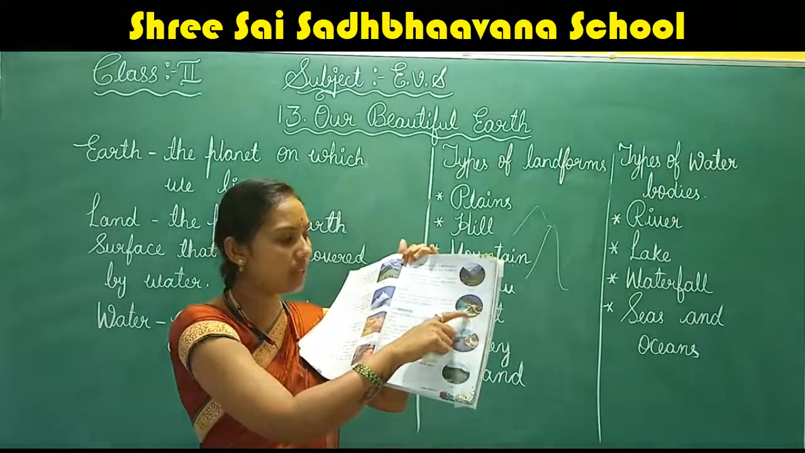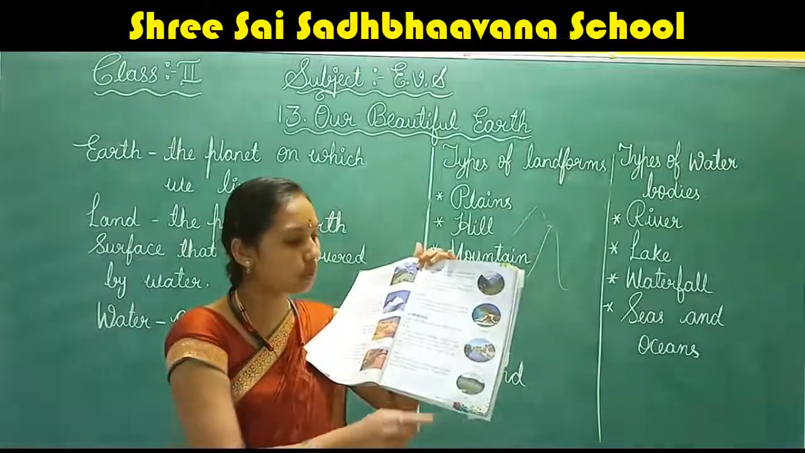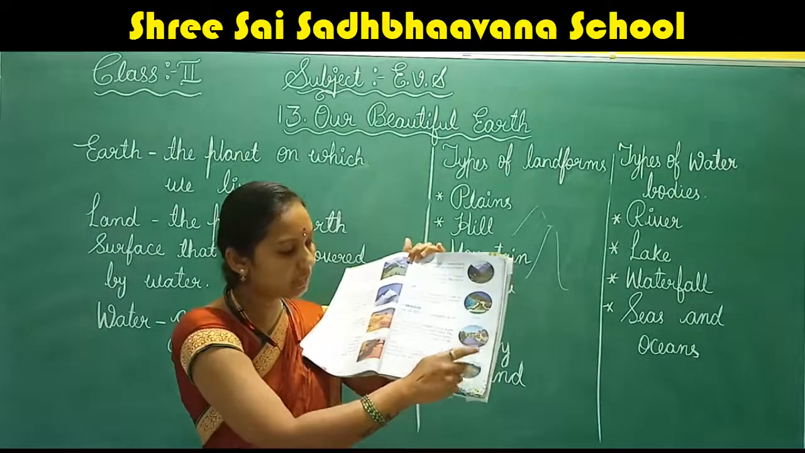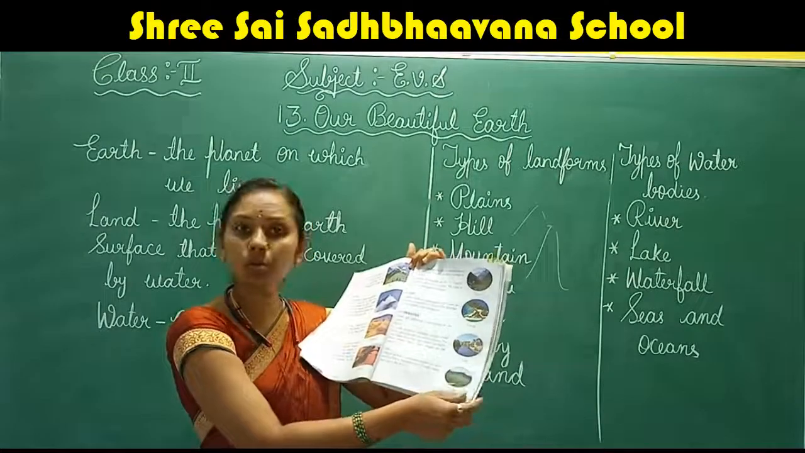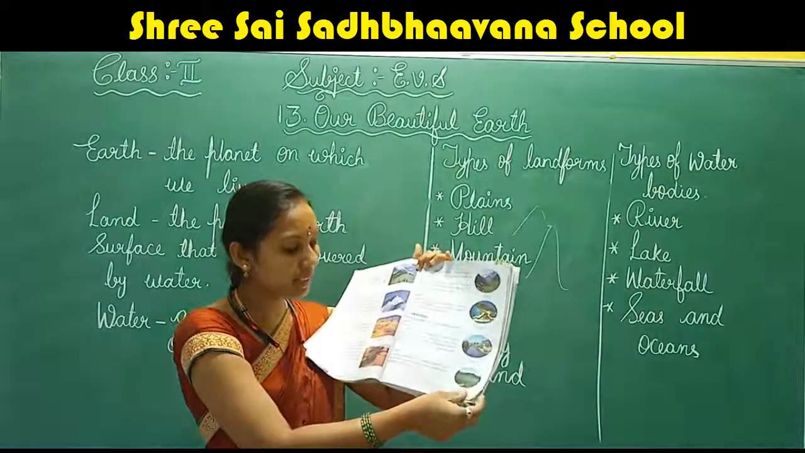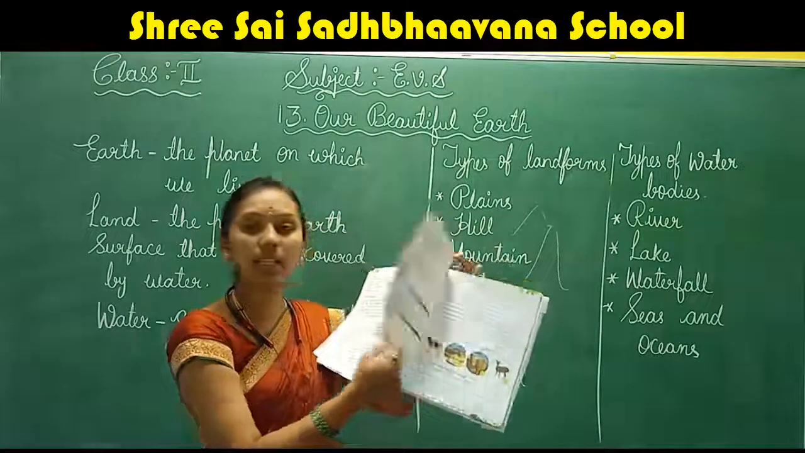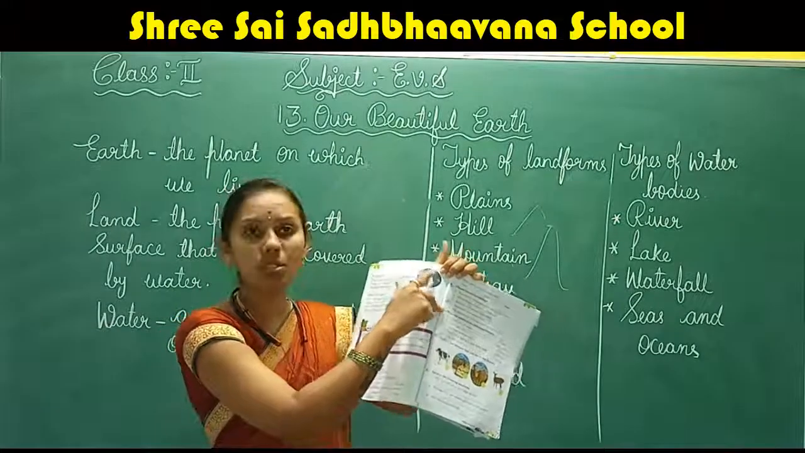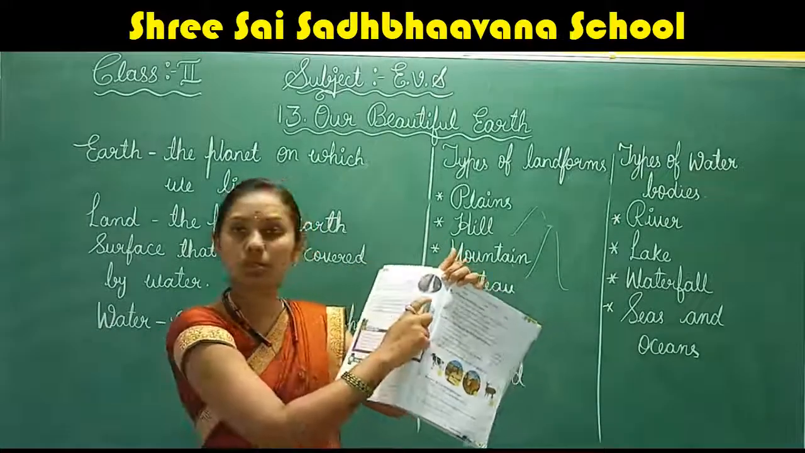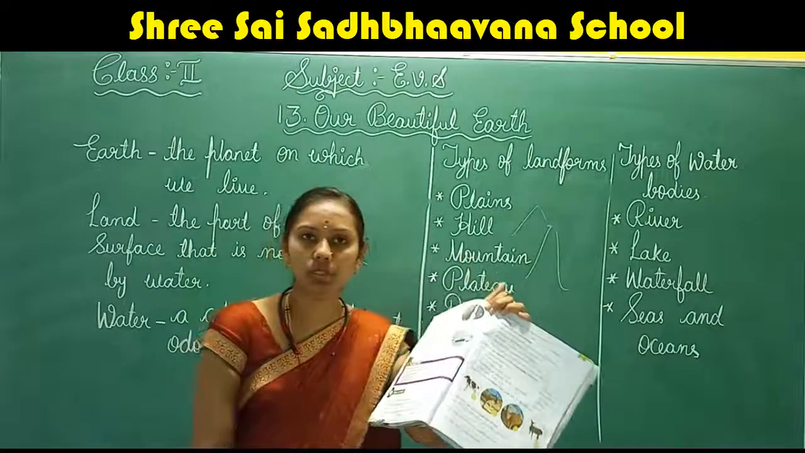Next, island, where the land is surrounded by water on all sides. Then river, it is a channel through which water flows continuously. Then the lake, the large area of water surrounded by land. Next, waterfall. When water falls from a great height, it is called a waterfall. Then the ocean, very big water bodies are called oceans.